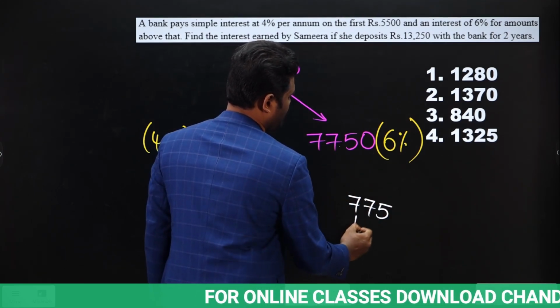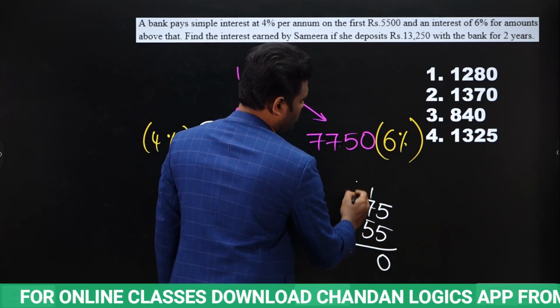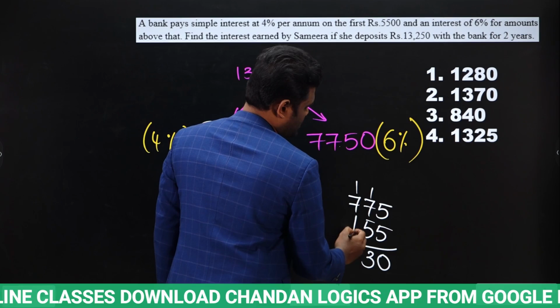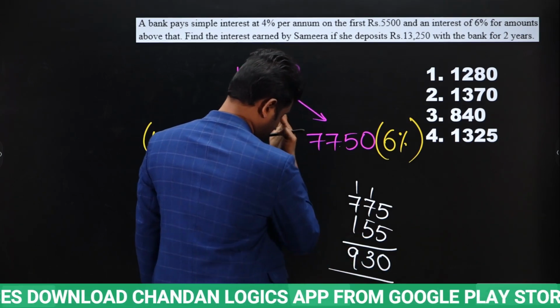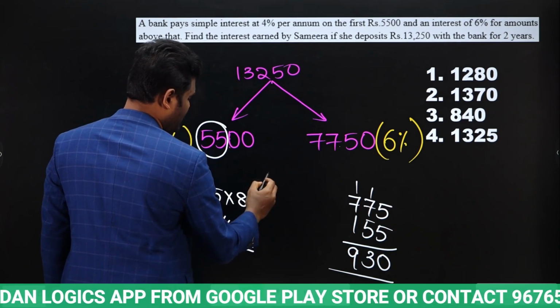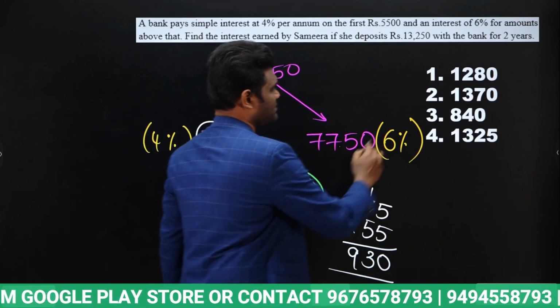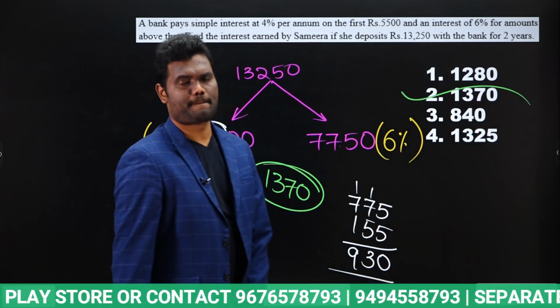So 775 plus 155, that is 930. Yes or no? So both of them combined, 0, 1 carry, and this will be 3, so this is 9. So 930. So 930 plus 440, both of them combined together, this will be 1370. Yes or no? So the answer for this question will be 1370.